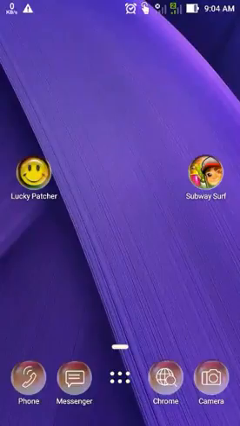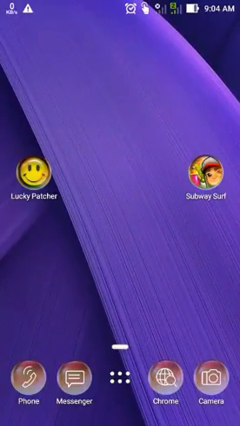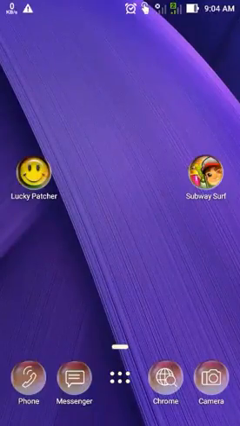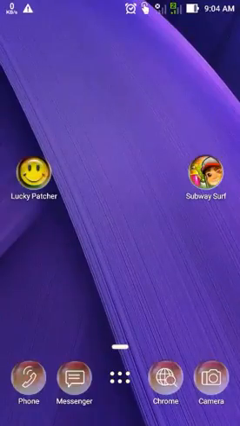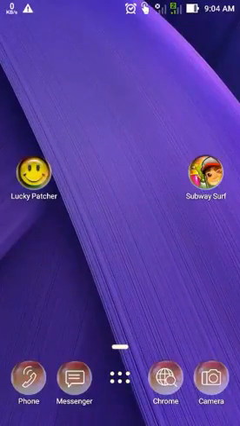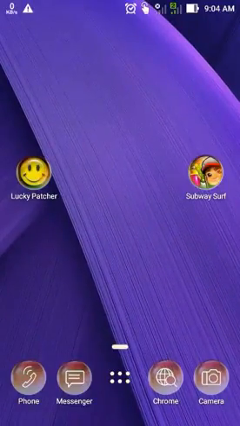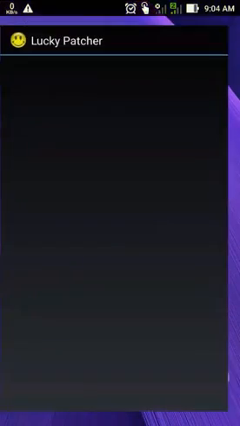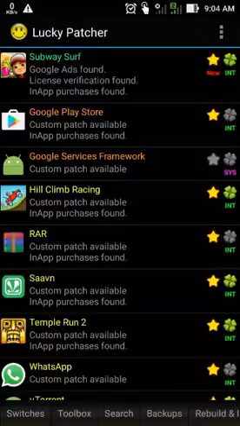Okay guys, firstly you have to download the Subway Surfer app from the Google Play Store, and after downloading you have to download the Lucky Patcher app from the description given below. After downloading both these apps, first open the Lucky Patcher app and search for Subway Surfer. Here from the top the Subway Surfer is given.